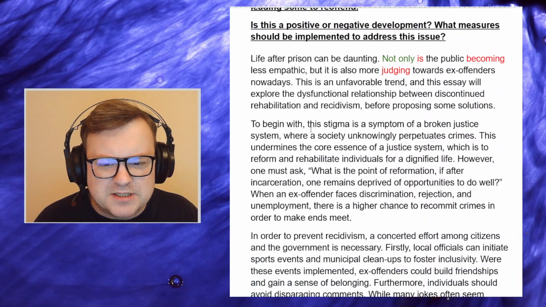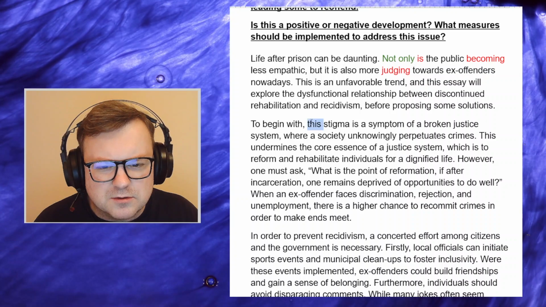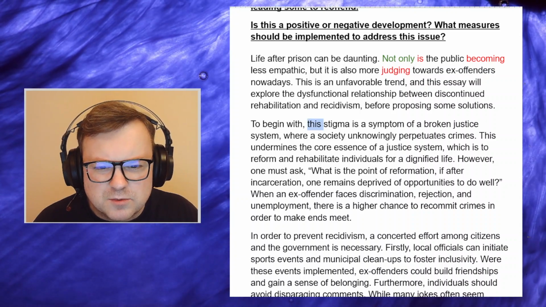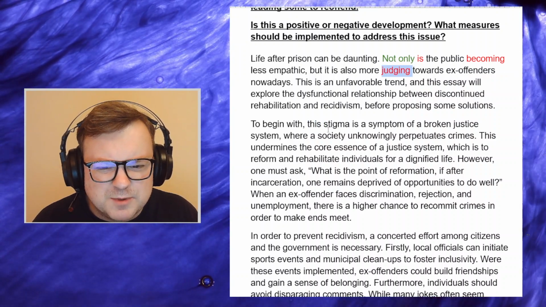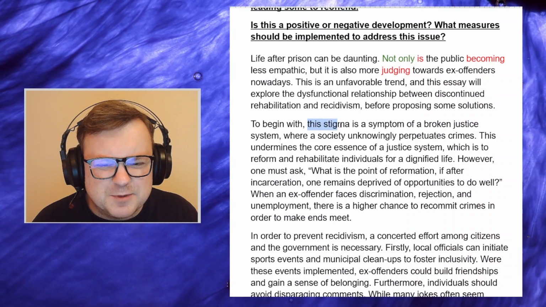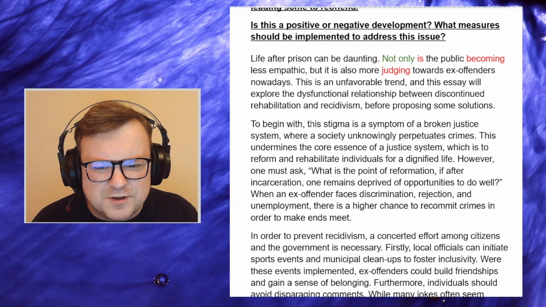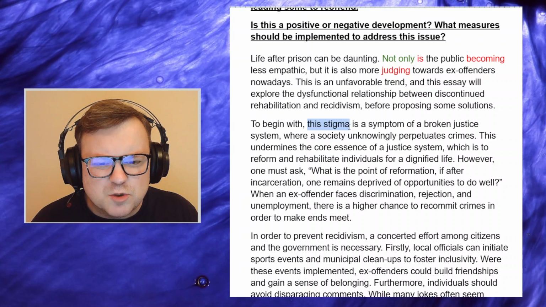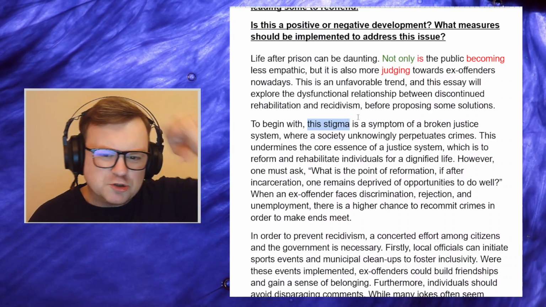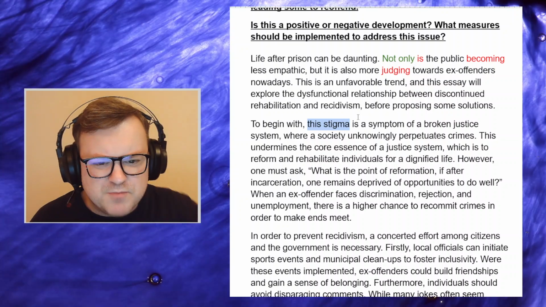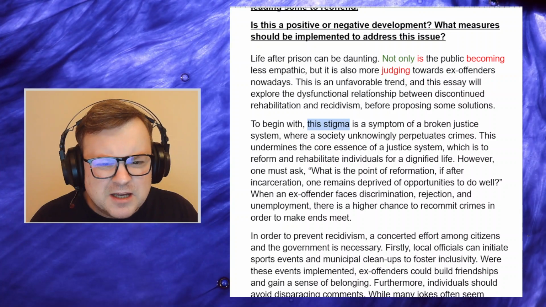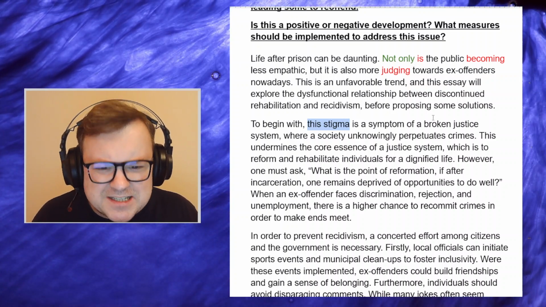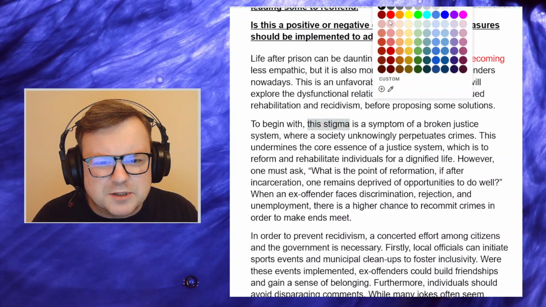To begin with, this stigma. Which stigma? The judgment towards ex-offenders, maybe? But this stigma feels like a little bit of an ambiguous reference. Once you use the word this, it should point to something that you've just mentioned. And I'm looking and I'm thinking, which stigma? Did I miss something? I don't remember the candidate mentioning stigma. So it's a little bit confusing.